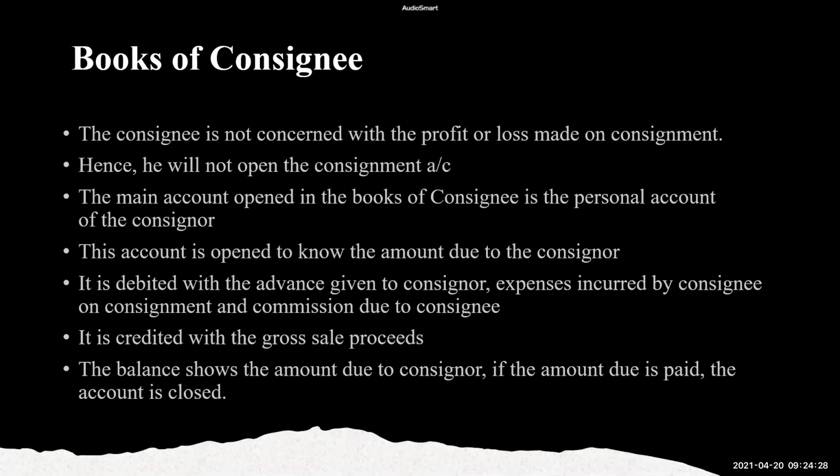In consignee's book, he will open only one account called the consignor's account. And the consignee's account in the books of consignor and consignor's account in the books of consignee will be exactly opposite to each other. So both the accounts will have the same transactions, but they'll be opposite because one would be receiver and one would be the giver. They are all personal accounts. And both the accounts will show the same balance.